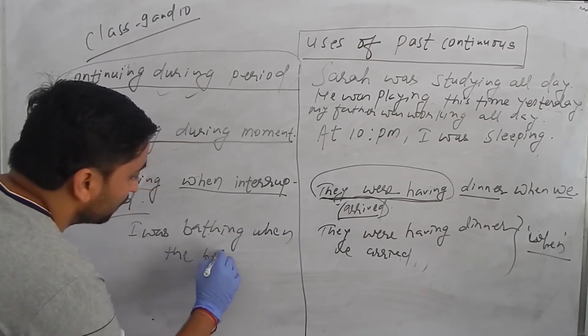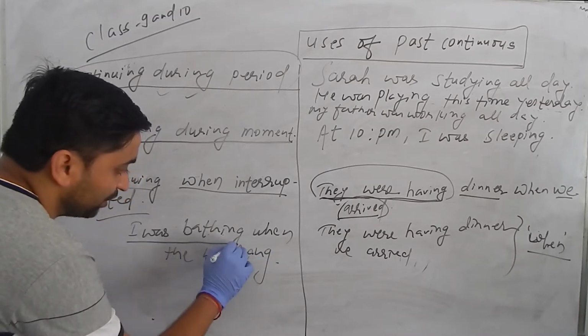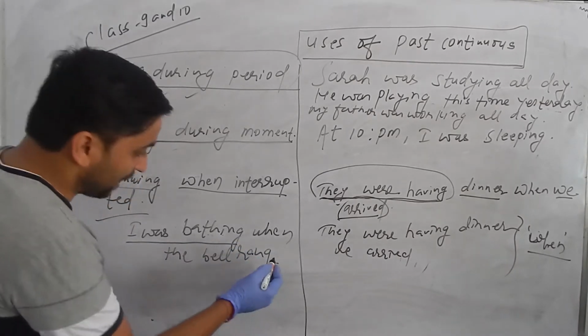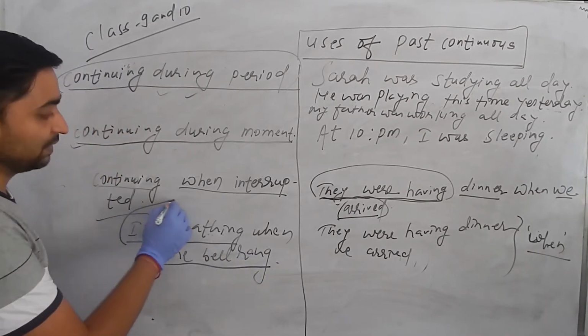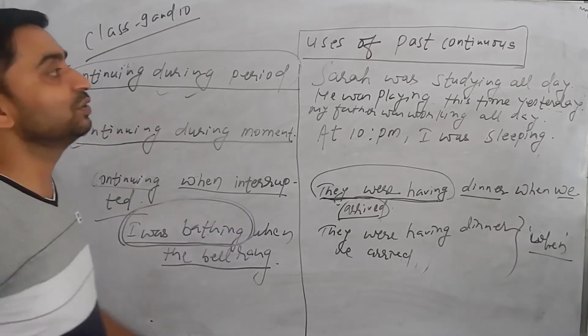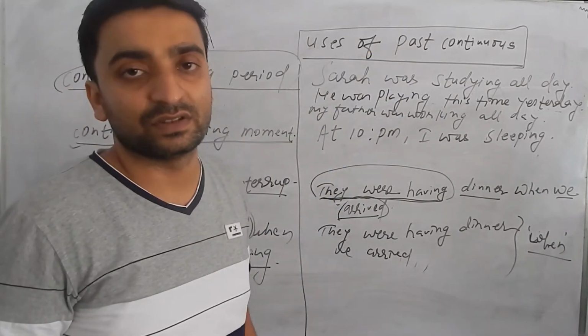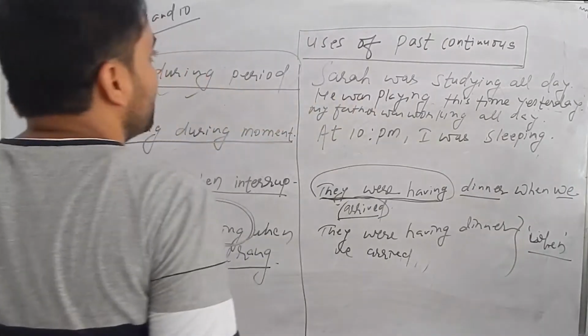Here "I was bathing" was a continuous action, and the bell rang interrupted this action which was in the continuous form. So these are the uses of past continuous tense.